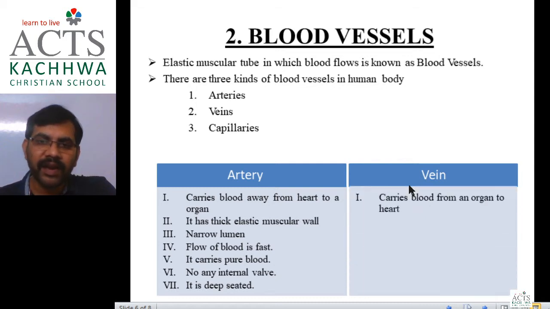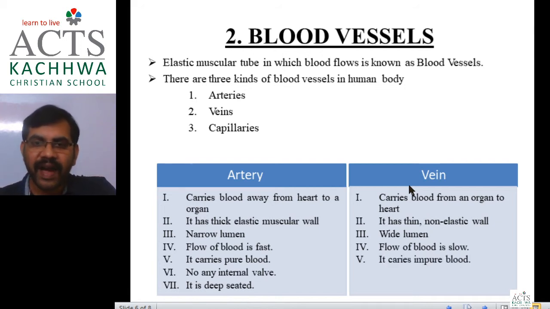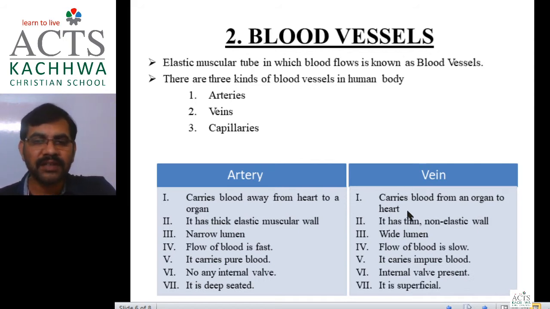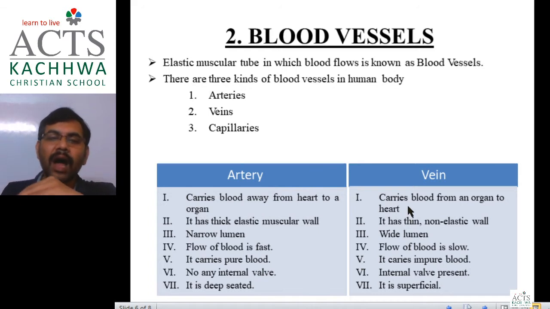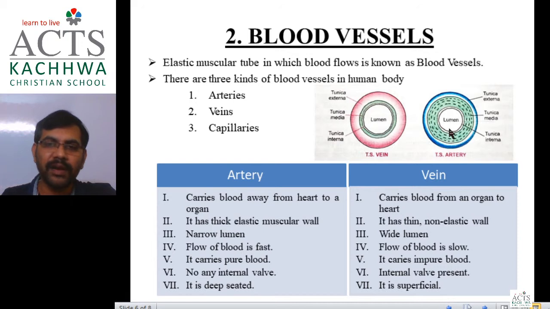Vein carries blood from an organ to the heart. It has a thin non-elastic wall, a wide lumen, and the flow of blood is slow. It carries impure blood. Internal valves are present in it. It is superficial, located at the surface of our body just below the skin, where it is visible. It is blue in color. In this way we have seen this is the lumen, and this is the wall of